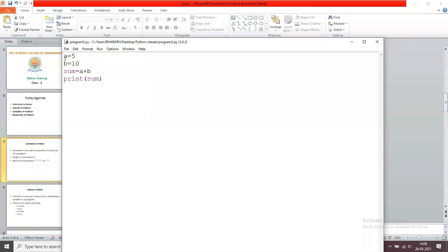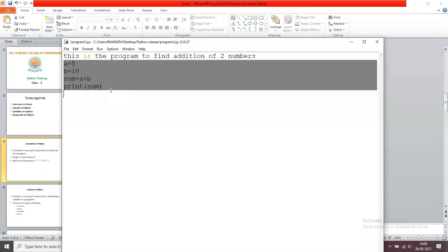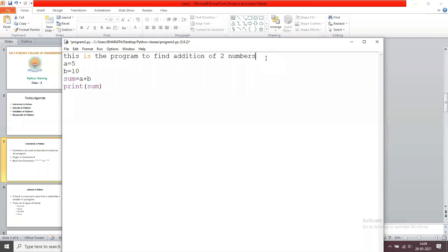Now, the purpose of a comment is that you write a comment: this is the program to find addition of two numbers. If you write like this in the first line, then when you read this line you understand that the purpose of this program is to find the addition of two numbers. That is the purpose of comment lines: comment lines are used to describe your program.